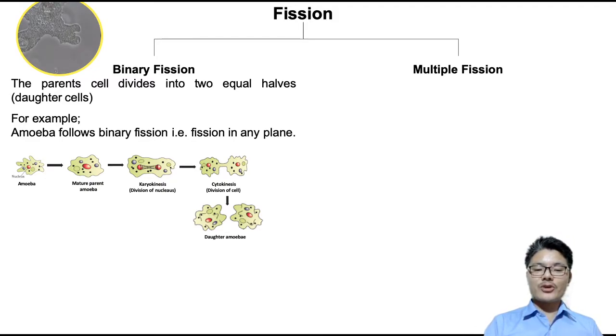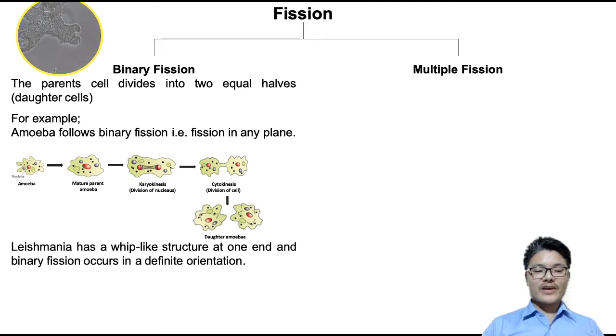Cytokinesis occurs by formation of a depression or constriction or groove or furrow at the center of the cell body of amoeba, and this division occurs at any plane: in horizontal direction, vertical direction, or diagonally. So there is no definite rule for amoeba to divide its body. It can divide at any plane.